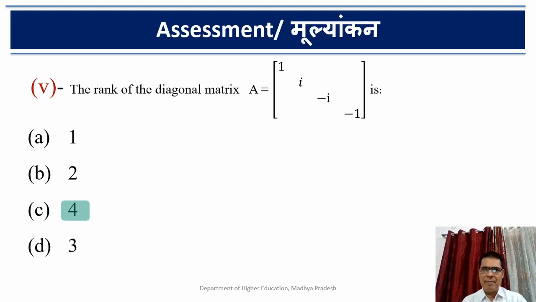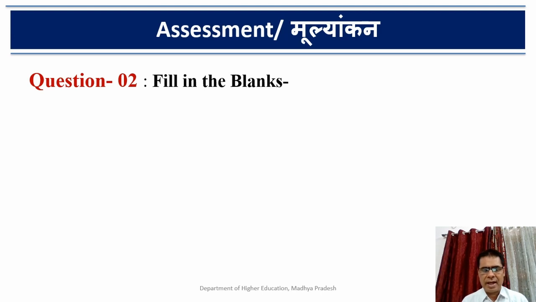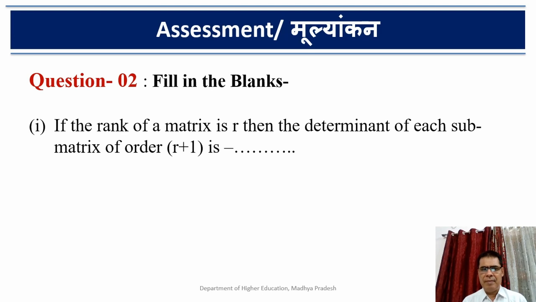Question second, fill in the blanks. First, if the rank of a matrix is r, then the determinant of each submatrix of order r plus 1 is blank, and second, the rank of the non-singular matrix of order n is blank.